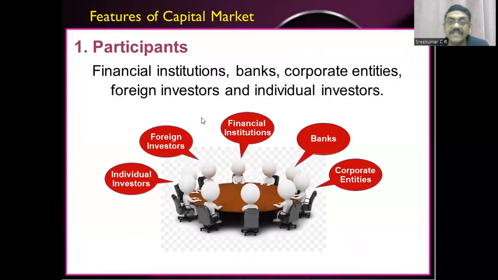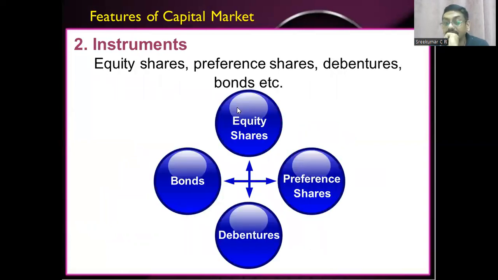We will now see the features of the capital market. Here, a lot of participants are there. Individual investors are there, foreign investors are there, many financial institutions, banks, RBI, like that. Many firms will be participating in the capital market. But in the money market, this many participants were not there, especially individual investors. But we have individual investors in the capital market. So it's a market for long-term funds, children. That is the basic meaning of capital market.